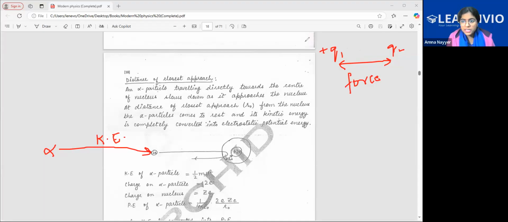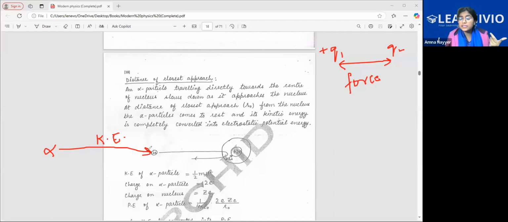So what happens here is, when the alpha particles are moving, there is kinetic energy present. And there is a point before the atom or before this nucleus is reached. The alpha particles are moving, and this is the nucleus, but the alpha particle has not reached the nucleus. It slows down, it stops. As soon as there is no movement, object is at rest, kinetic energy 0. Now kinetic energy is not there.